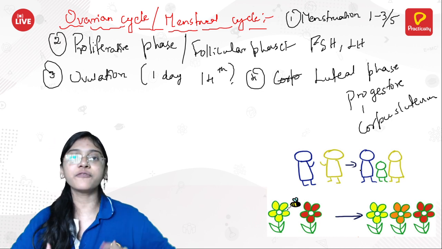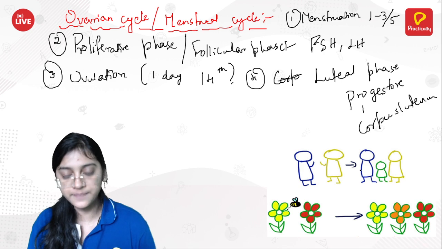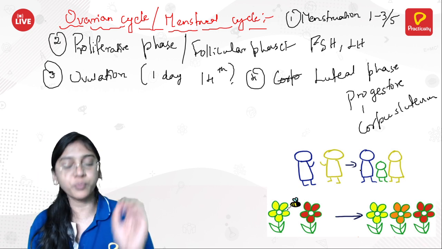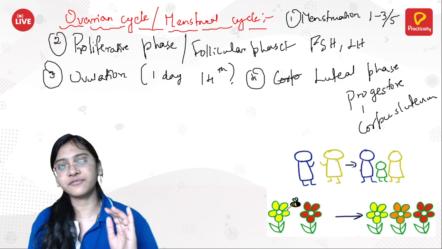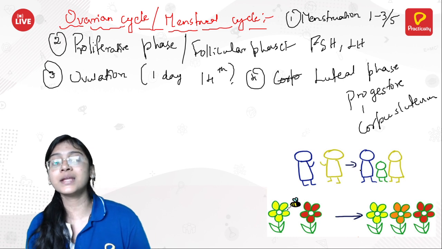The onset of the menstrual cycle in females is called menarche, which happens in puberty. The ending, or I can say pausing, of the menstrual cycle is called menopause, which happens at 45 or 50 years. After that the female is not able to release any ovum.